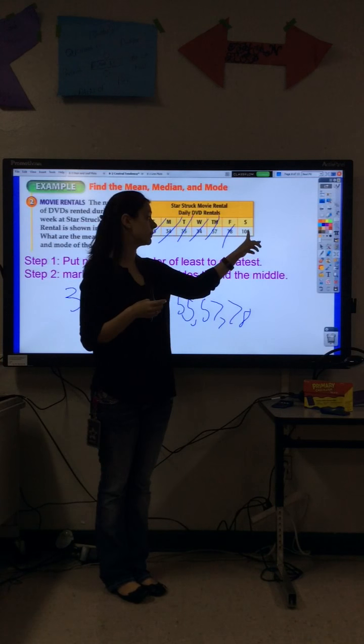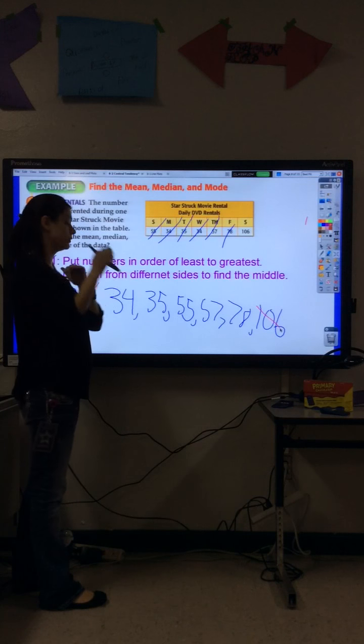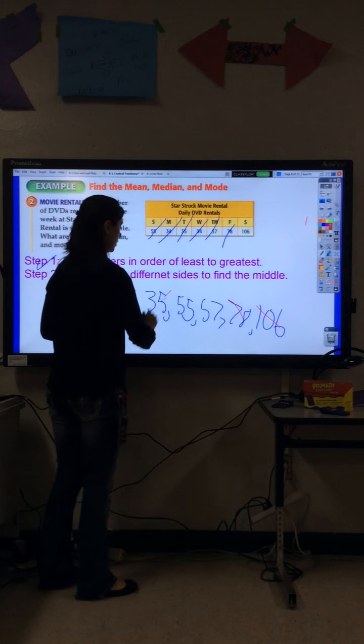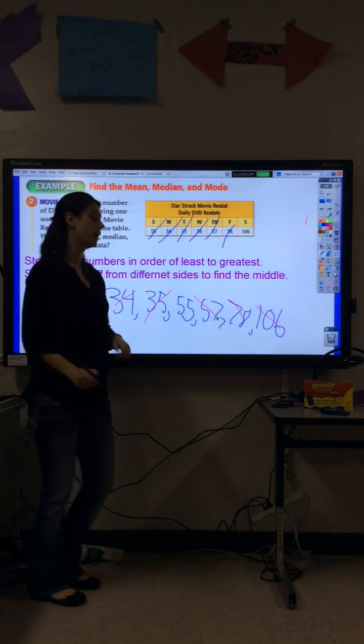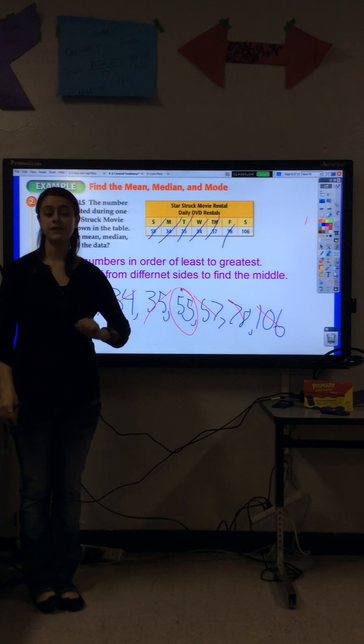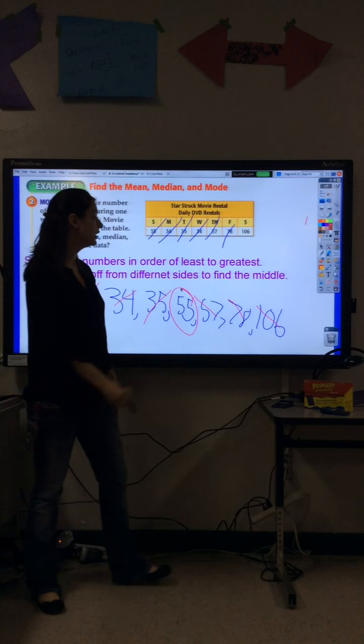All right, step 2, you need to mark off going from different sides to get in the middle. Okay? So, what I do, mark one side and the other. Okay? So we'll do next. Boom. We'll do it again because we're not yet in the middle. Boom. Oh, left with one number. And that is my answer. The median is 55. The number in the middle, 55. And that is my answer.